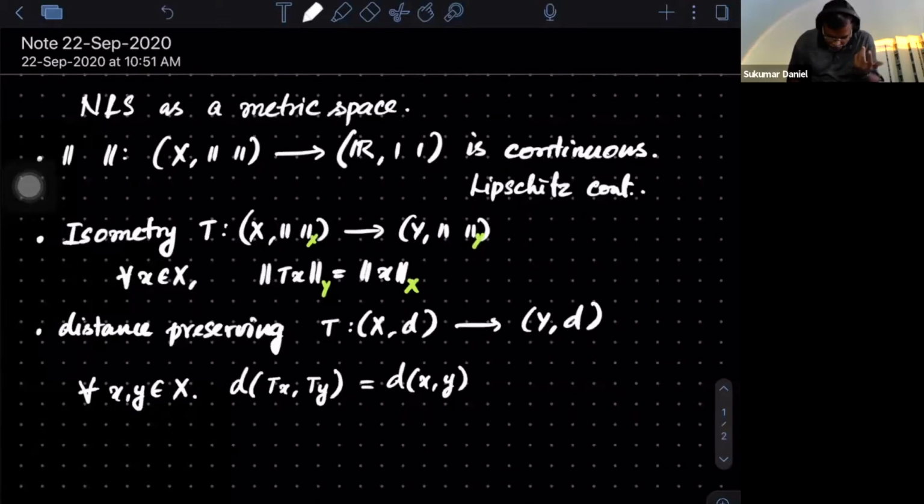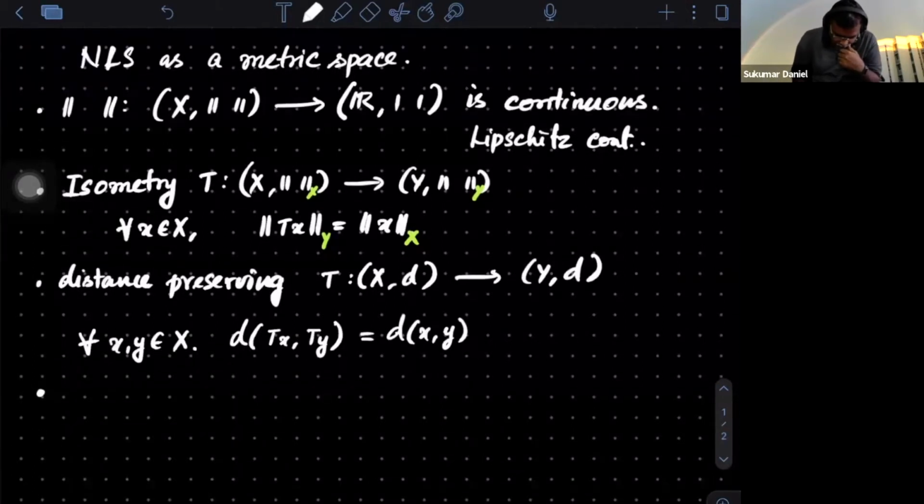Now another notion. What could you immediately connect? Just think for a while. You can ask the question, is an isometry distance preserving, or is a distance preserving map an isometry? Two-way questions. I leave it for you to think, but I am going ahead.